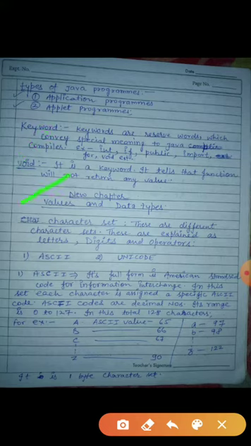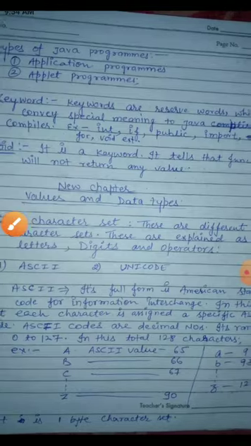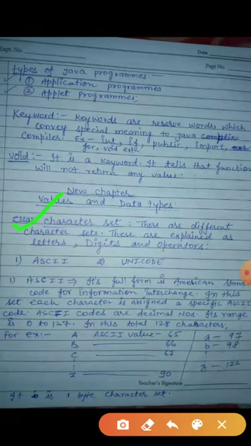So now the next chapter is what? A new chapter. What is the name of this one? Values and data types. Okay, open your copy and read along with this video. In this chapter, what is given? Character set. Character set is what? There are different character sets. These are explained as letters, digits or operators. So my dear, what is given in the character sets? Letters, digits and operators.